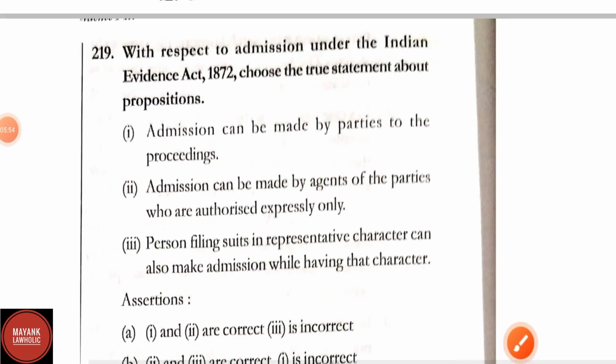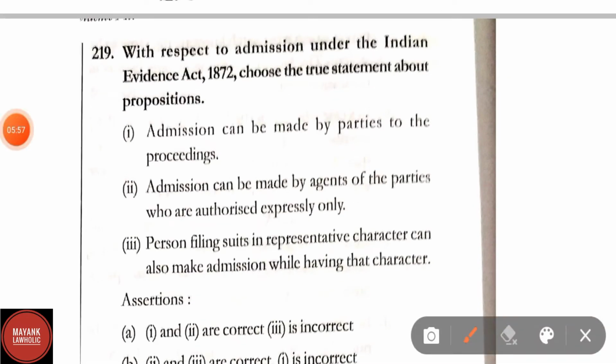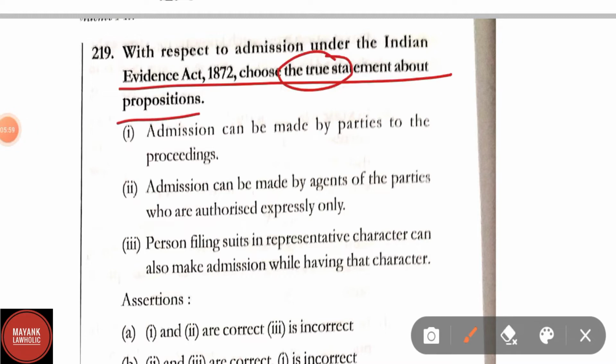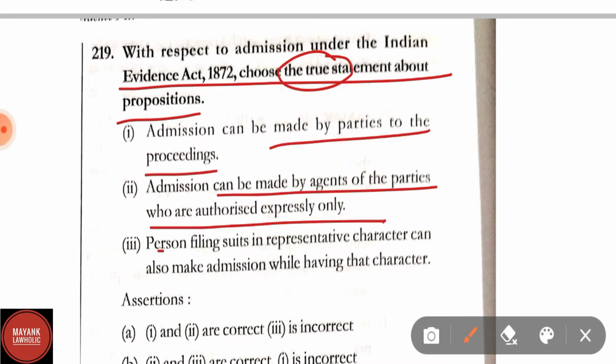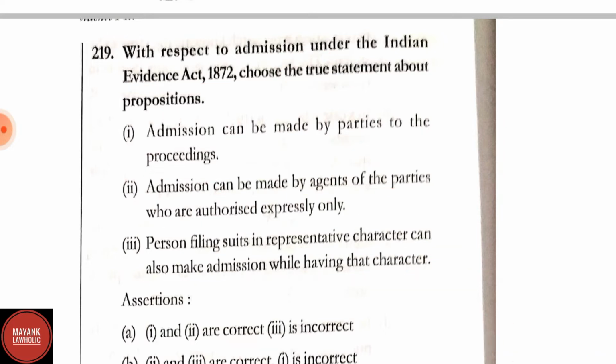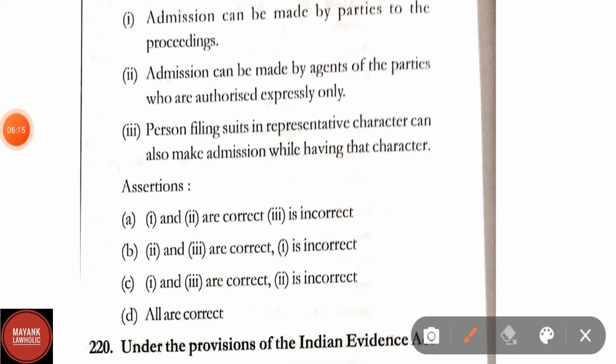Question number 219. With respect to the admission under Indian Evidence Act, choose a true statement about the proposition. Statement first: admissions can be made by parties to the proceedings. Second: admission can be made by agents of the parties who are authorized expressly only. Third: persons filing suits in representative character can also make admission while having that character. Options: A, first and second are correct, third is incorrect. B, first and third are correct and first is incorrect. C, first and third are correct and second is incorrect. D, all are correct. Here in question number 219, option C is correct, that is first and third are correct and second is incorrect.